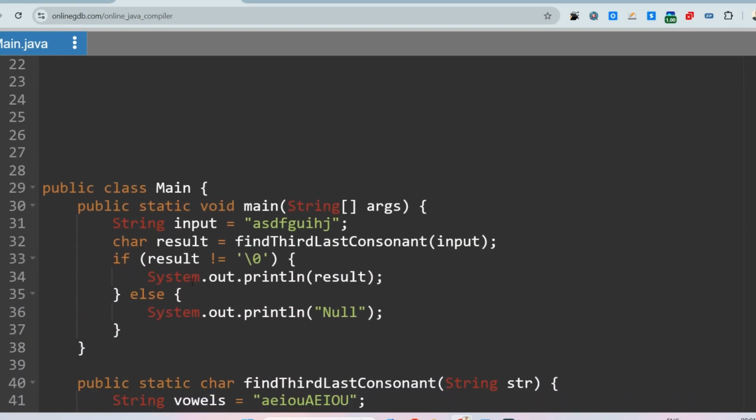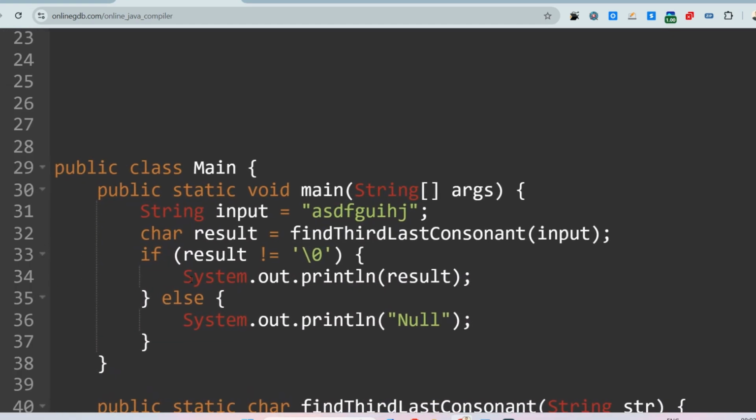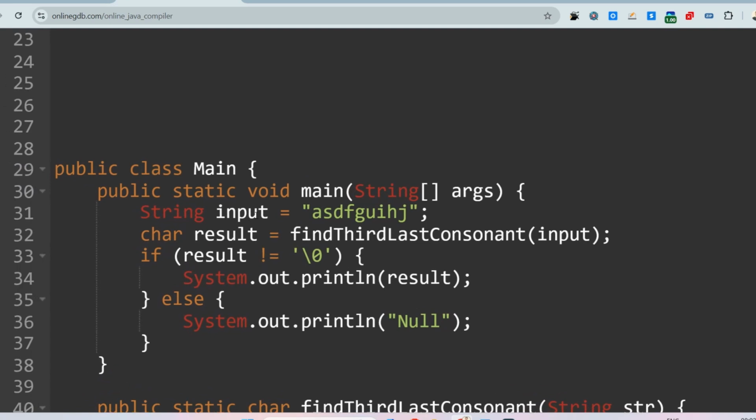So the flow starts from the main function. At first this will be the input. As I have told earlier, I'll not take the size of the array as input, and I'm just hard coding the input. This will not impact much as of now.